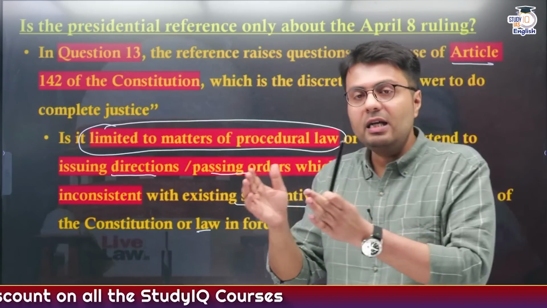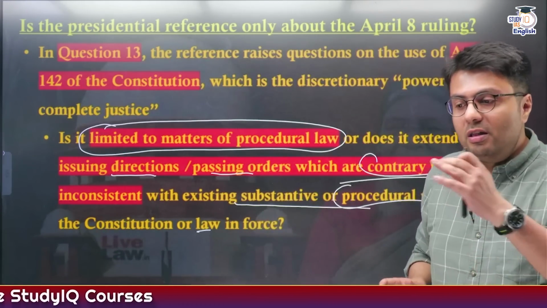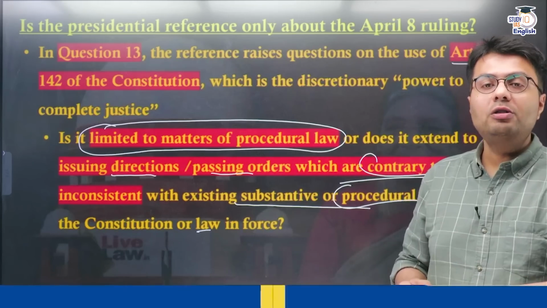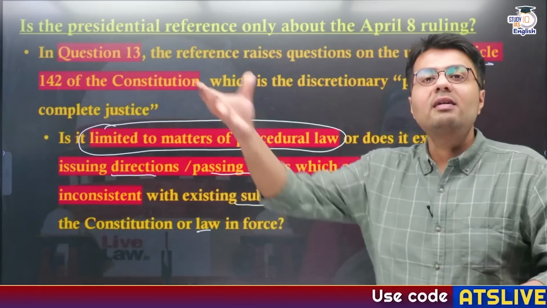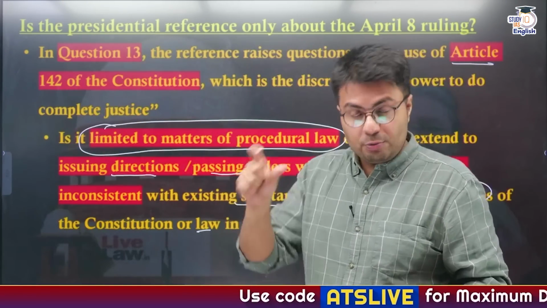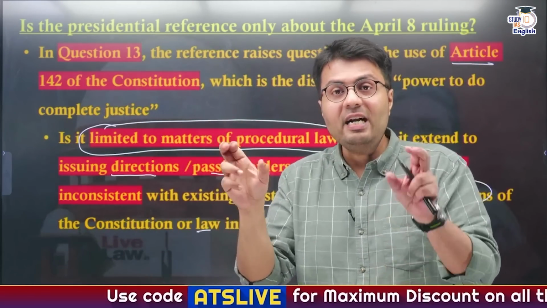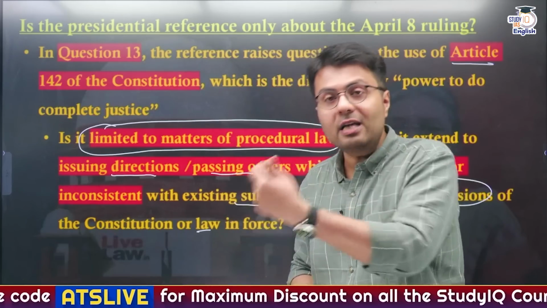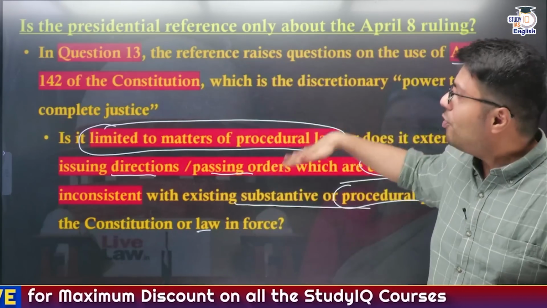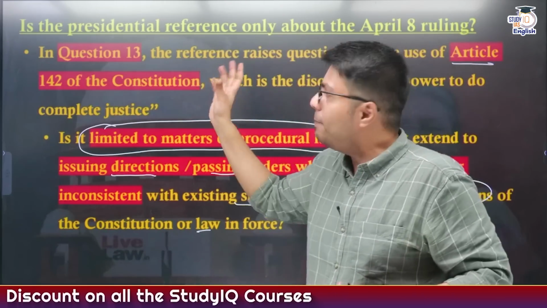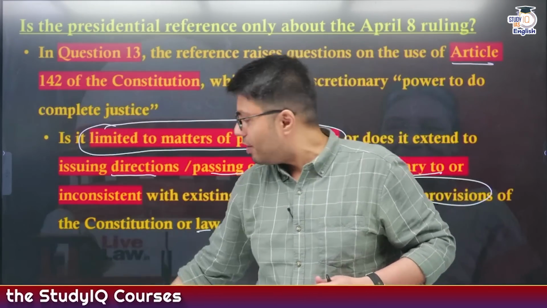Similarly, under Article 142, there is no part of the Indian Constitution that says courts can exercise the power of giving assent to bills, but the Supreme Court did that by providing deemed assent to the bills, which was not actually given by the governor. So this deals with larger aspects of the powers of the Supreme Court under Article 142.